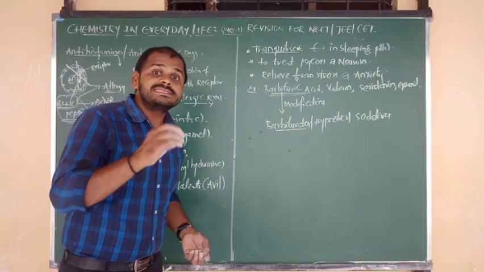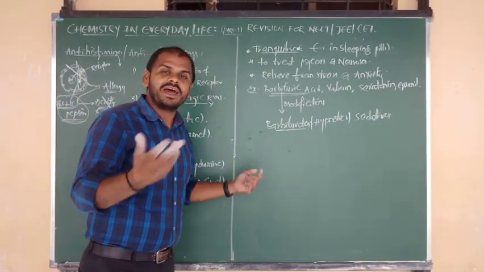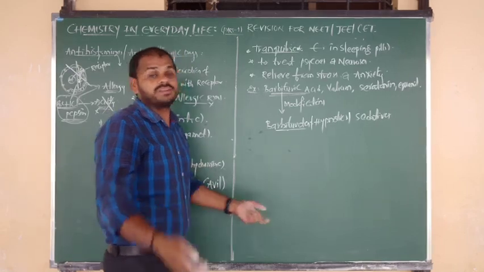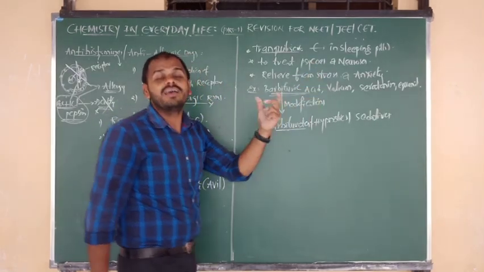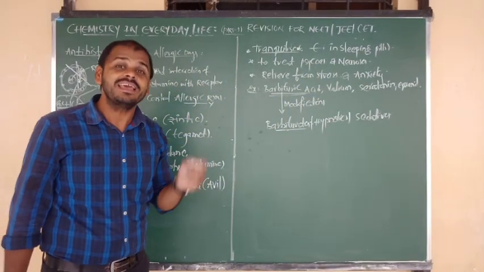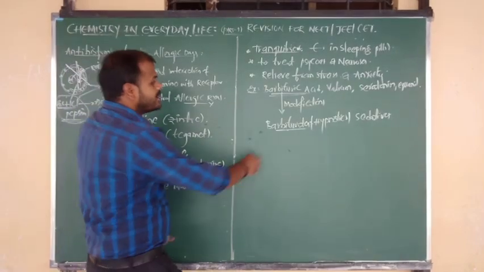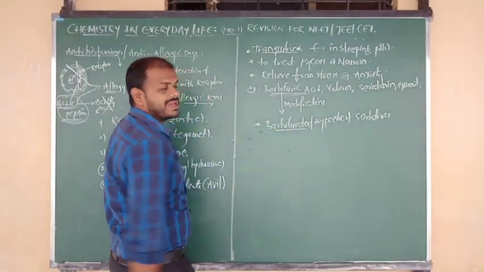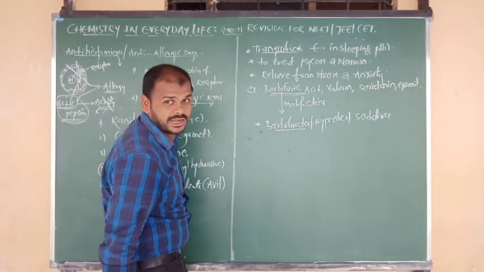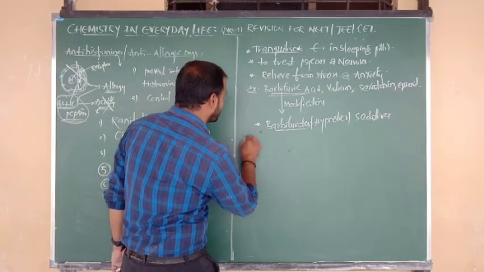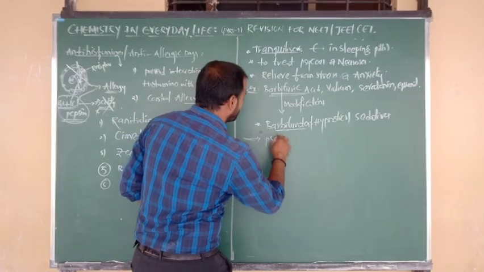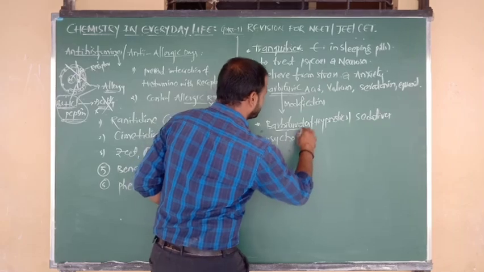We can also say psychotherapeutic drugs, which are used in the treatment of what? Psychos. That's why we say psychotherapeutic drugs.